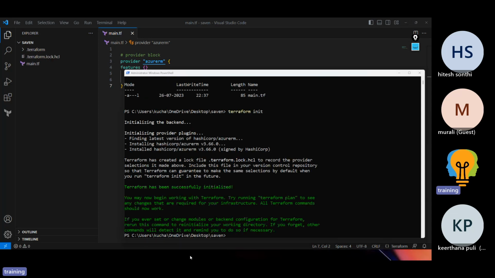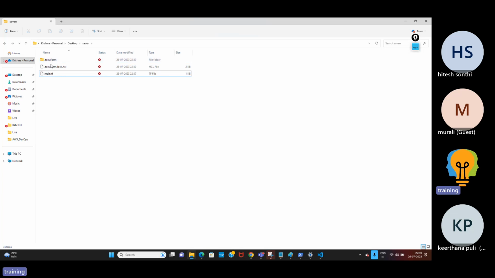Let me go and check. You can see the .terraform folder. Go to providers, registry.terraform, HashiCorp, AzureRM. Here it is AzureRM, and the version is 3.66.0. And this is the exe which will be running Terraform. So this is the plugin.